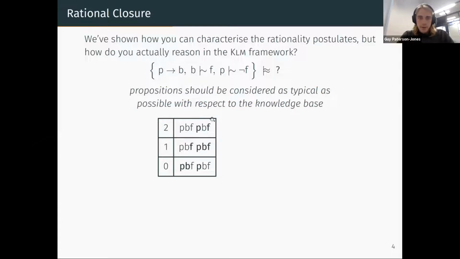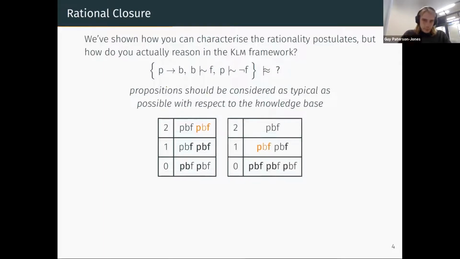Here is the preference ranking from the previous slide, which certainly satisfies our knowledge base. It satisfies every formula there, which you can check. I won't go into it now. But there are some funny things in this preference ranking. Some of these valuations are much more atypical than they have any right to be. And we can push them down.